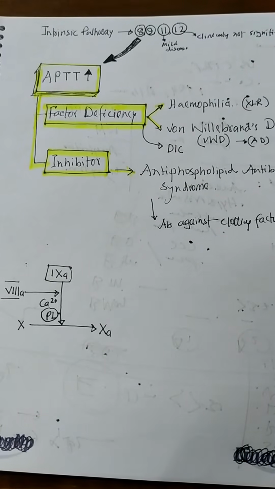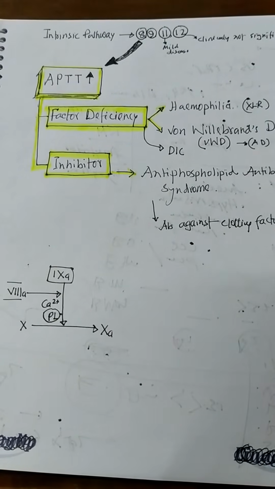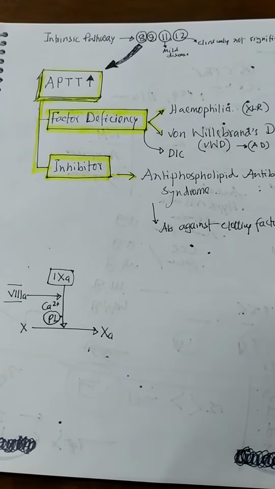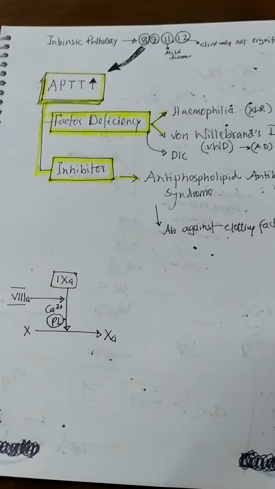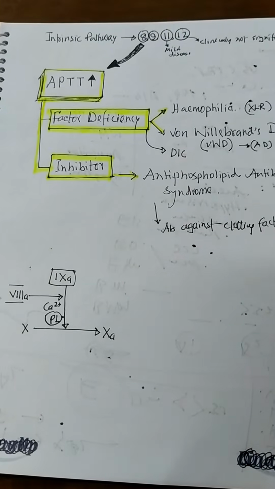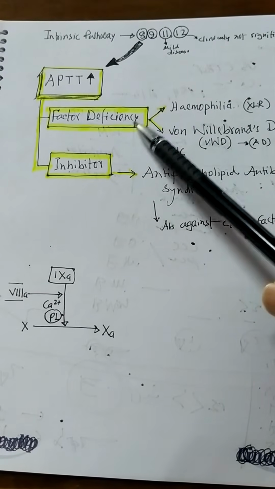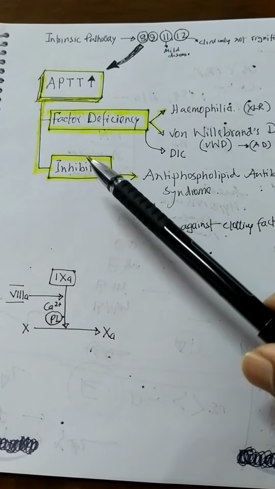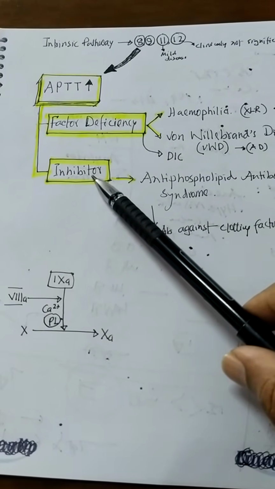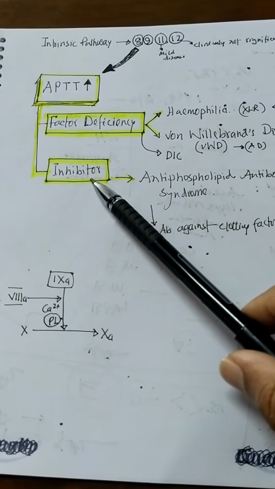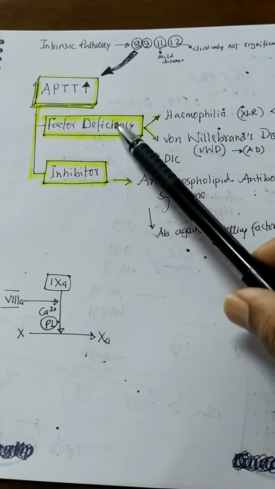So, what is the problem with the prolonged aPTT? You should understand what the problem is, or what the problems are, with the prolonged aPTT. If any patient comes to you with a prolonged aPTT, you should understand that there may be one of two problems. Number one, there may be factor deficiency, or number two, there is no factor deficiency but something wrong with the patient's plasma, where some protein acts as an inhibitor that inhibits the normal level of coagulation factor in the intrinsic pathway.